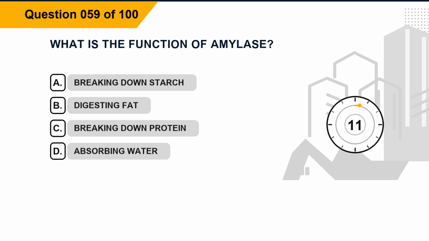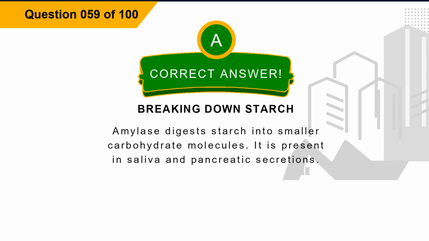Question 59. What is the function of amylase? Option A, breaking down starch. Option B, digesting fat. Option C, breaking down protein. Option D, absorbing water. The correct answer is option A, breaking down starch. Explanation. Amylase digests starch into smaller carbohydrate molecules. It is present in saliva and pancreatic secretions.